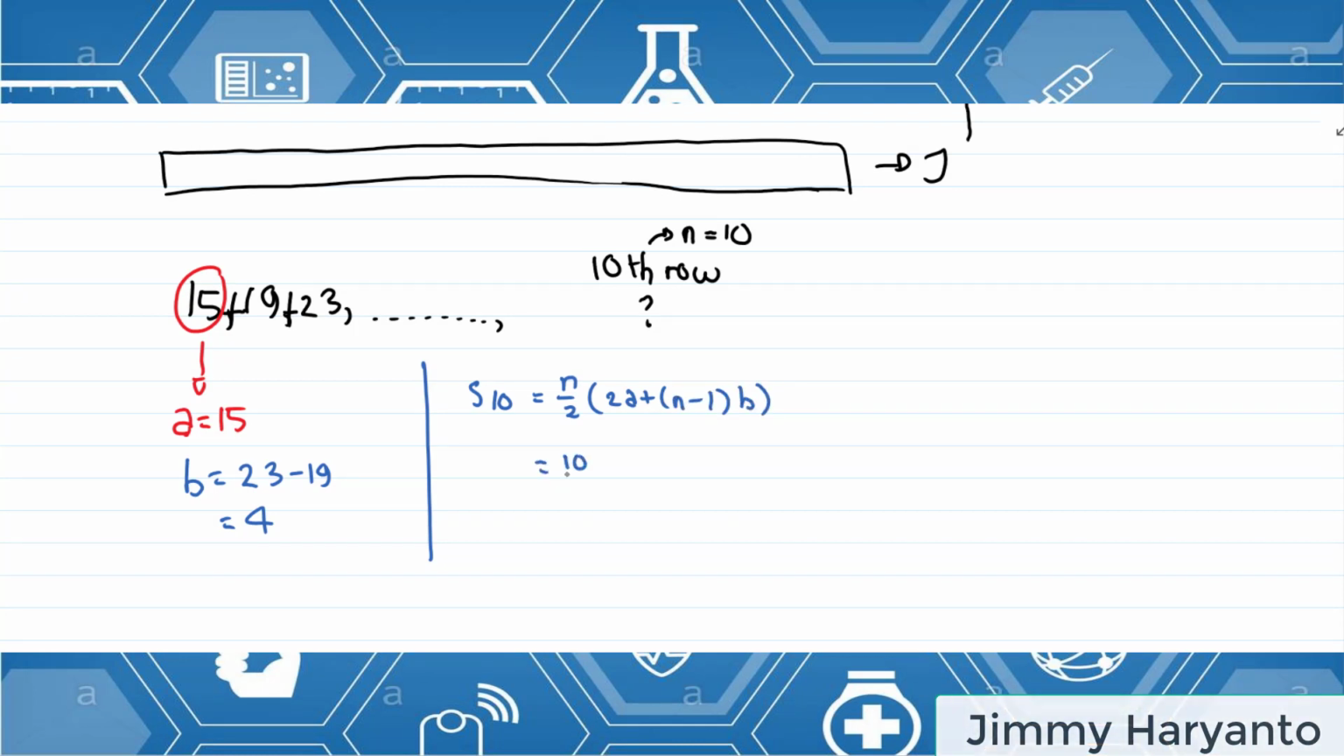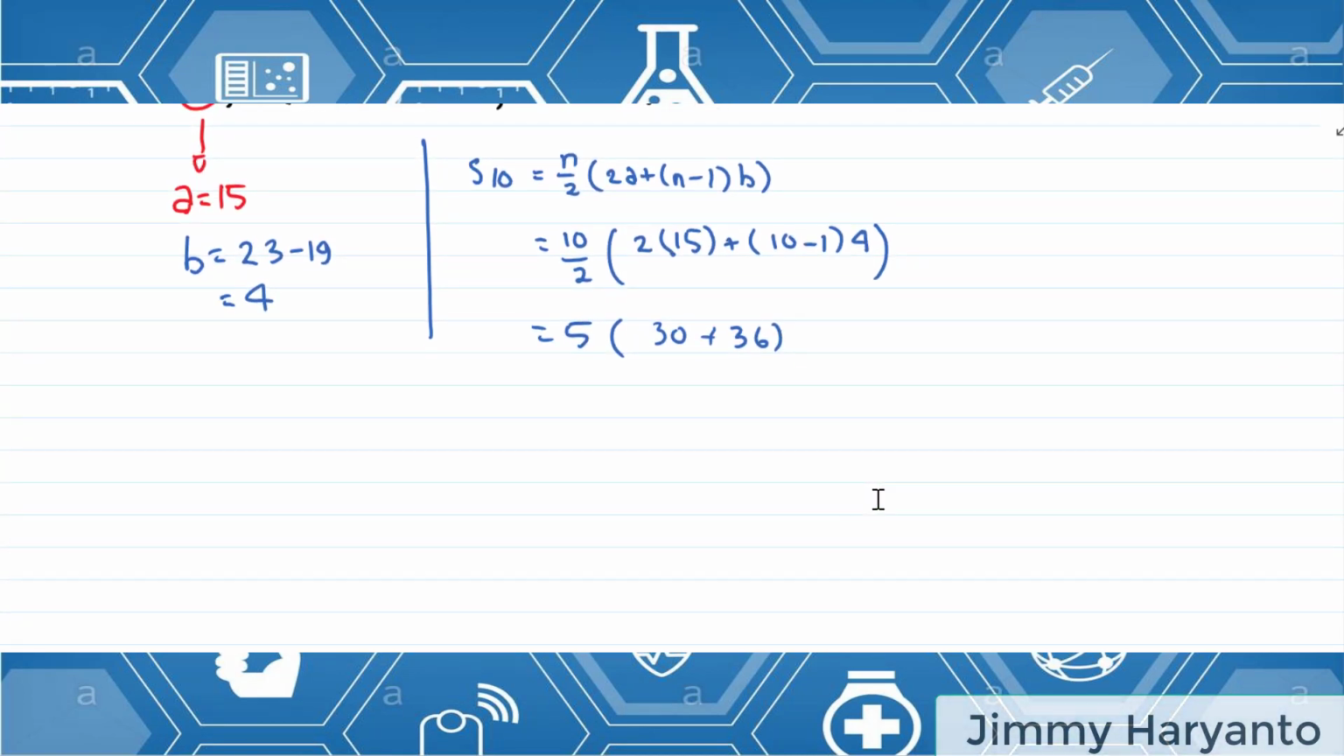N over 2, 10 over 2, in the bracket 2 times a, 15, and then plus n minus 1, 10 minus 1 times b. The b is 4. Okay, so it will be equal to 5 times 30 plus 9 times 4, 36. 66 times 5, 330. So there will be 330 audience maximum.